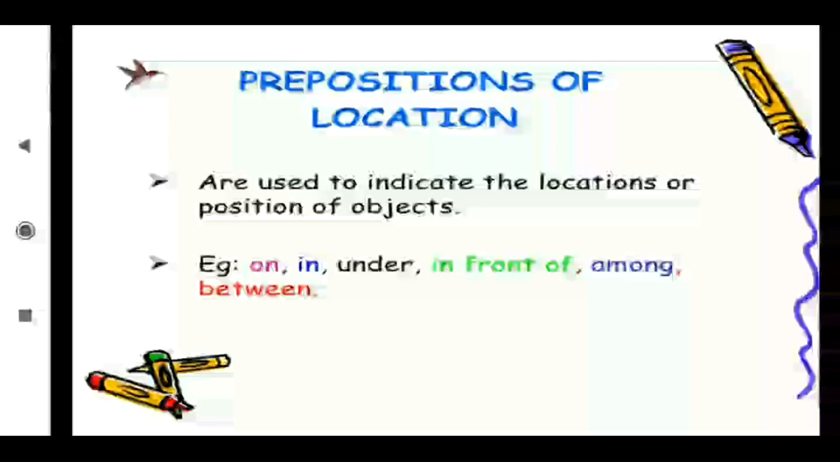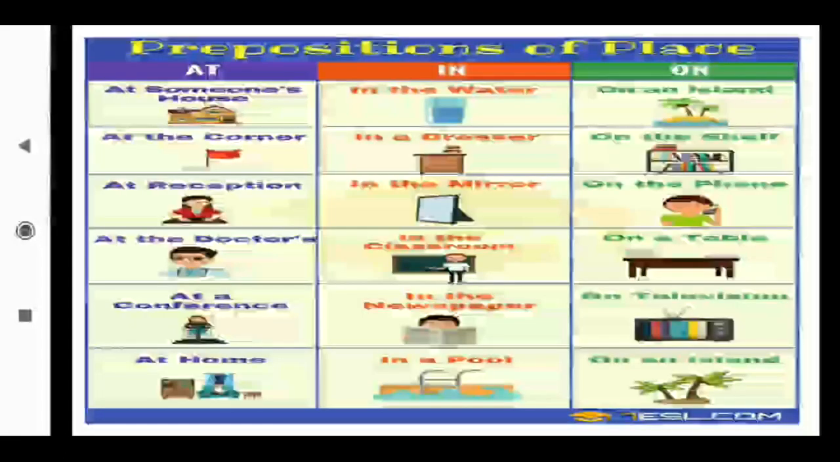Okay, where I have completed my work, in my house, it is showing the place. That's why "in" will go for the place. Okay, for the position: at the corner, at reception, at the doctor's, at a conference, at home, in the water, in a dresser, in the mirror, in the classroom, in the newspaper, in a pool, on an island, on the shelf, on the phone, on a table, on television, on an island. In all these words we are getting an idea about the place.